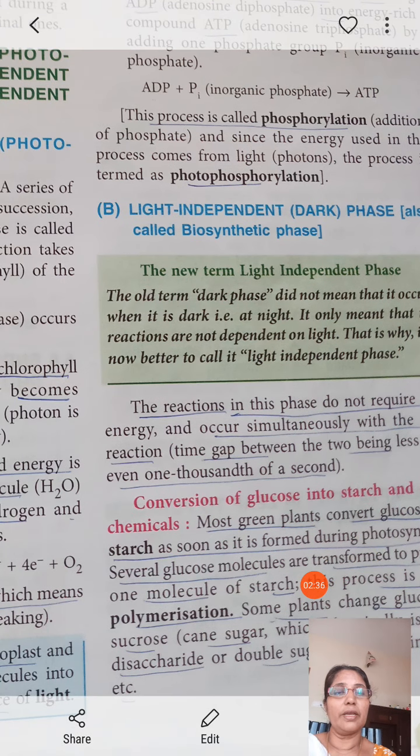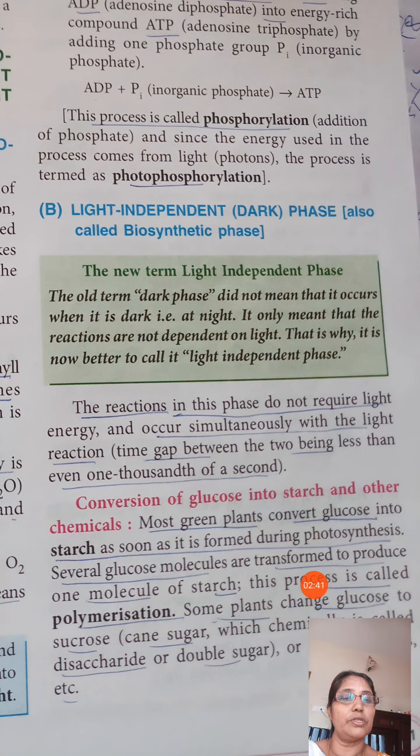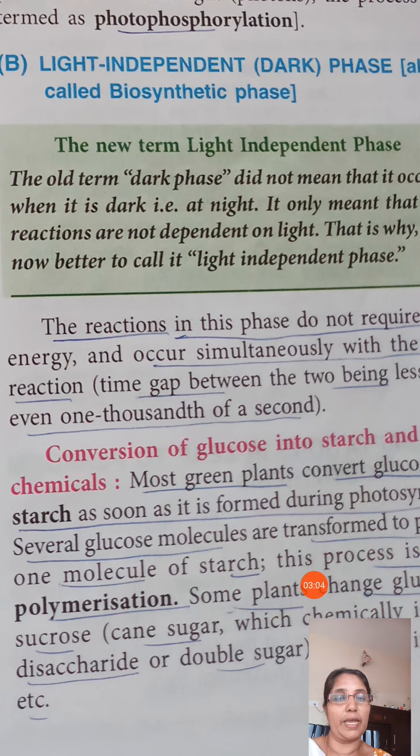Then again, in the light independent reaction, the conversion of glucose into starch and other chemicals occurs. This process is known as polymerization. You know that many glucose molecules attached together form sugar or starch or oil. Many plant products are produced from glucose by attaching certain other substances to the glucose molecule, or by changing the molecule in another way.